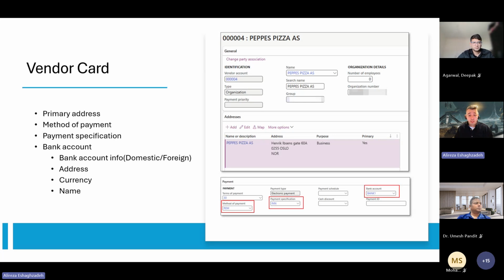The country here will be checked against the country of the legal entity to find out whether it is domestic or not in some payment files. Also the address and the currency that you have in your bank accounts will be checked against, for example, the accounting currency in the company to find out whether it is domestic or not. In some cases, you can assign the method of payment, and on the payment specification, you validate that it is classified as an international or cross-border payment. So what I recommend is to have this information clear on your vendor card.